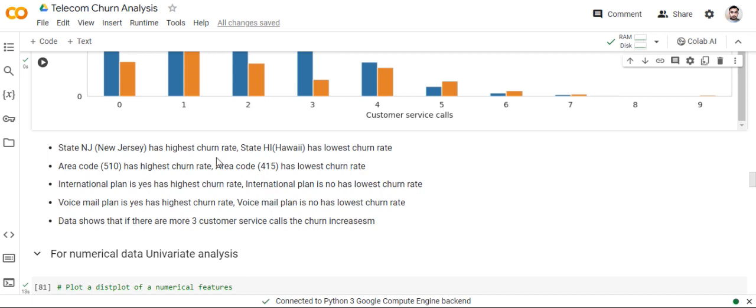State New Jersey has the highest churn rate. State Hawaii has the lowest churn rate. Area code 510 has the highest churn rate. Area code 514 has the lowest churn rate. International plan yes has the highest churn rate. International plan no has the lowest churn rate. Voice mail plan yes has the highest churn rate. Voice mail plan no has the lowest churn rate. The data show that if there are more than 3 customer service calls, the churn increases.